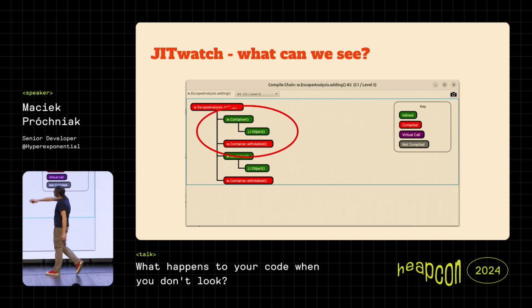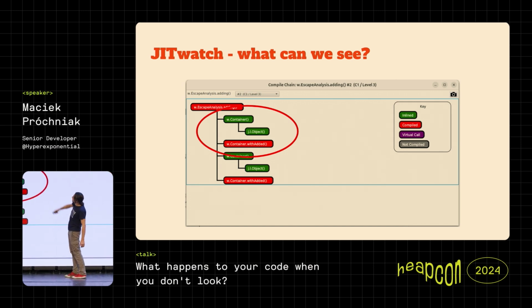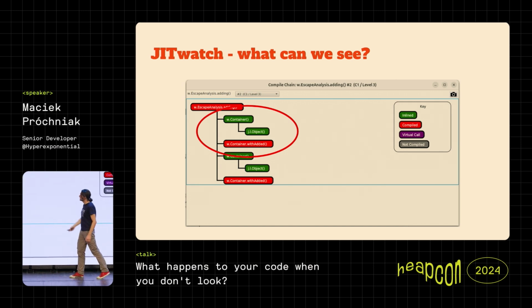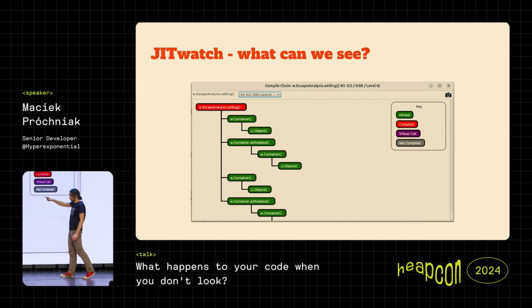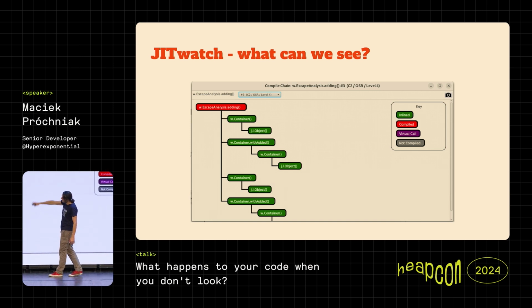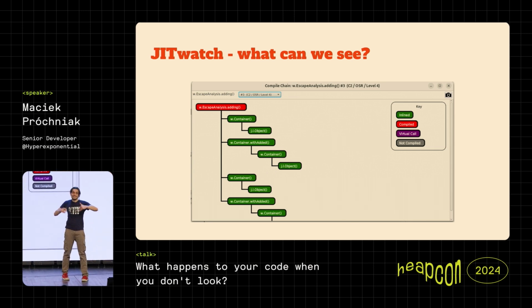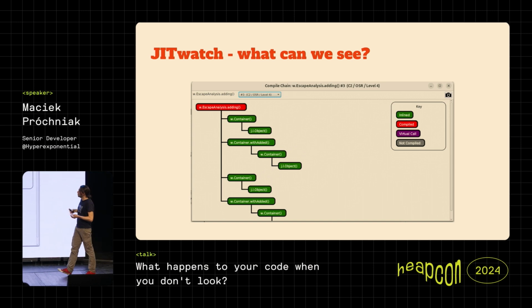So we can see that, for example, here at this C1 level, the first level of optimization, we don't have too much inlining, but after iterating more and more times, far more things were inlined, and our code might look very, very different, because inlining can be cascading and also be connected with other optimization techniques.